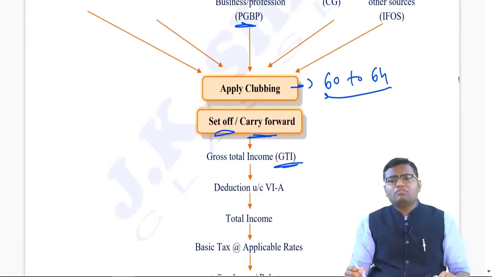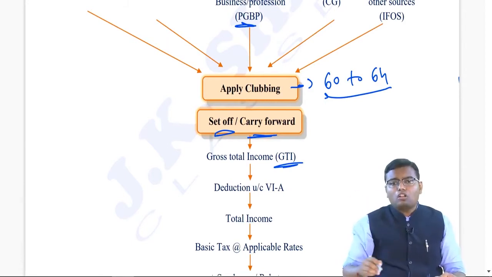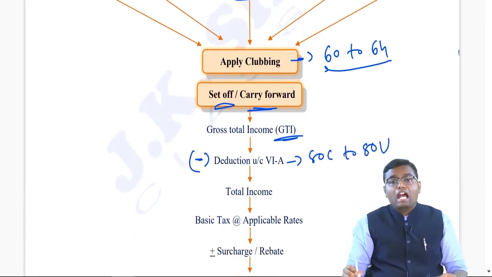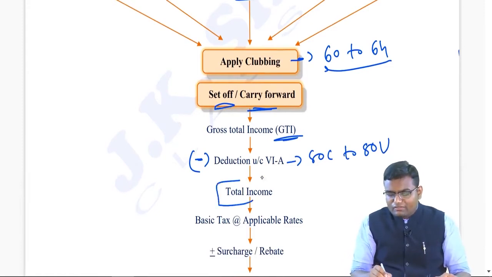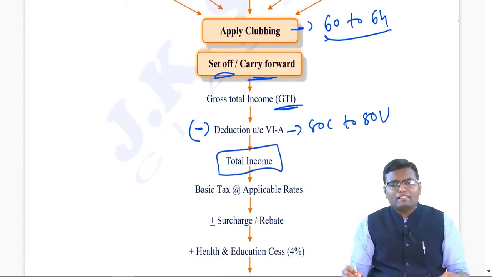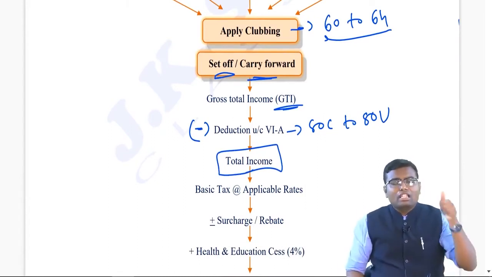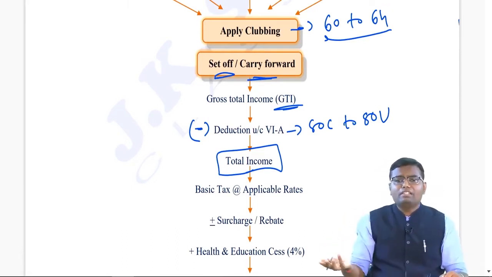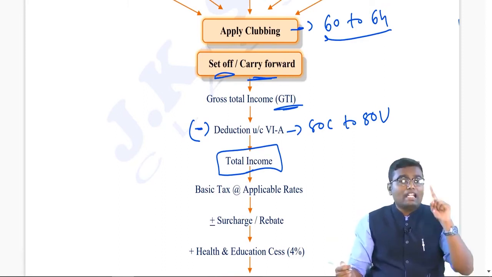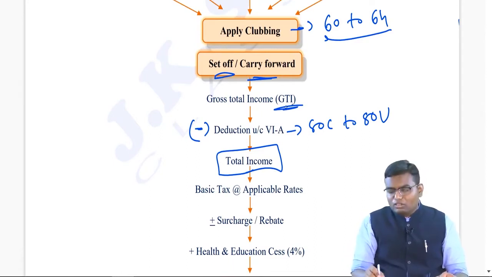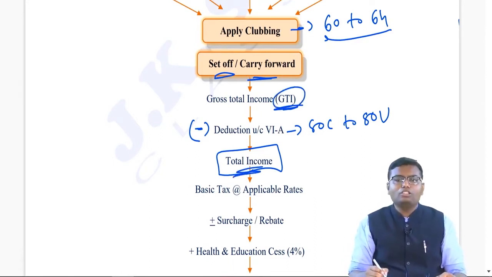But that is not the income on which we will be calculating the tax. From gross total income, we will deduct deductions under Chapter VI-A, section 80C to 80U. After deducting these deductions, what we get is our total income. Now, point to be noted is, as per section 4 of the Income Tax Act 1961, that is the charging section, income tax is payable by every person on his total income which he has earned in the previous year relevant to the assessment year. That means the income tax which we calculate as per section 4 is to be calculated not on gross total income, but on total income.